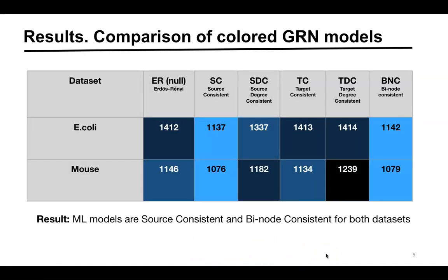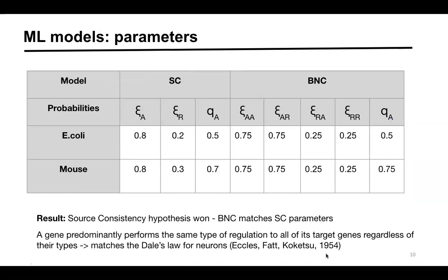And here are the results that we have. The best 2 models turn out to be the source-consistent and the binode-consistent models for both datasets, which is rather surprising since bacteria and eukaryotes have very different gene regulation mechanisms. On a closer look, we can also see that the fitted parameters of a BNC model basically turn it into SC, because these 2 pairs are identical, meaning that a gene predominantly performs the same type of regulation to all of its target genes, regardless of their types, meaning that an activator tends to activate and a repressor tends to repress its targets.